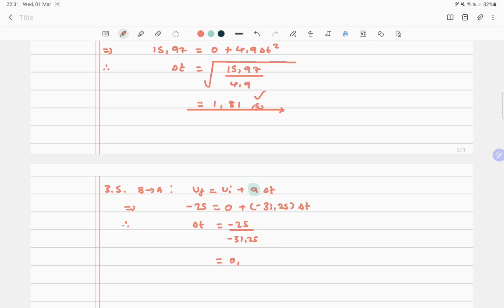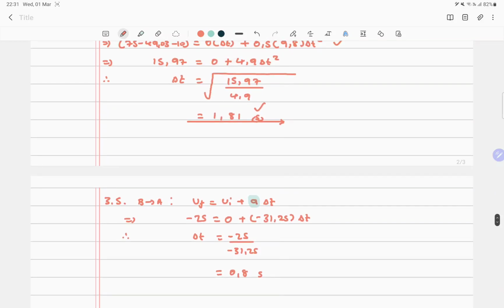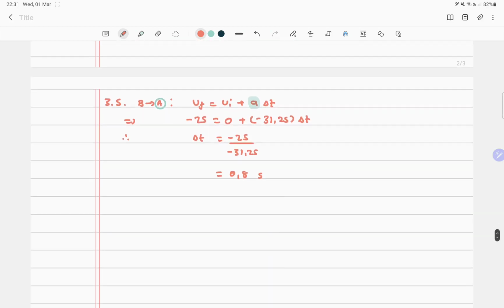This is 0.8 seconds. Okay, that's an intermediate answer, right? Now, what do we do here? Well, we also know that by the time this guy reaches point A, he does a free fall. So now we want to know then what happens to his height.